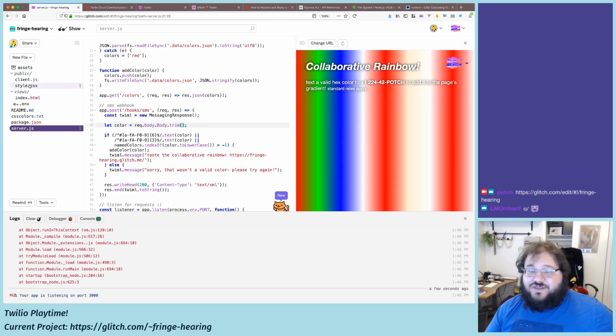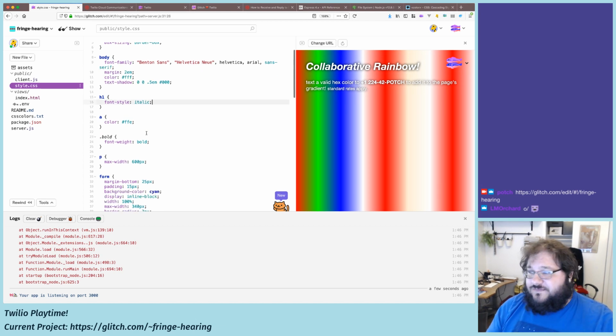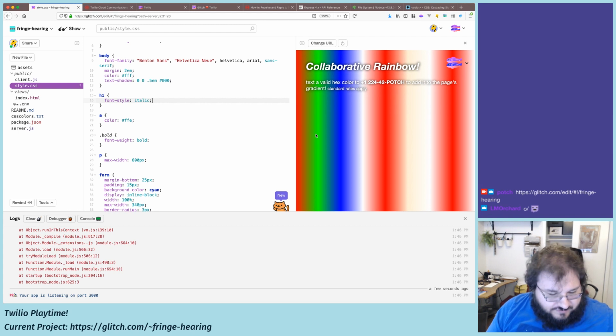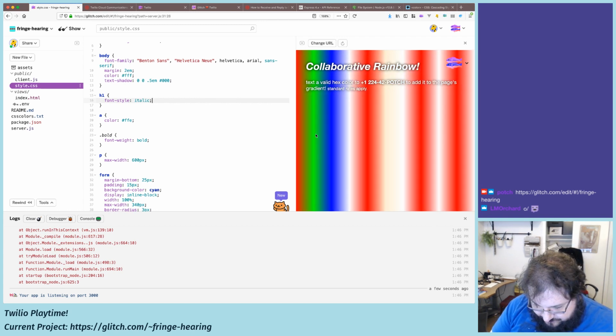Let's do another fun thing. Right now, it's a horizontal gradient, but what if you're on your phone, right? You're on your phone. It kind of stinks when your phone is vertical.